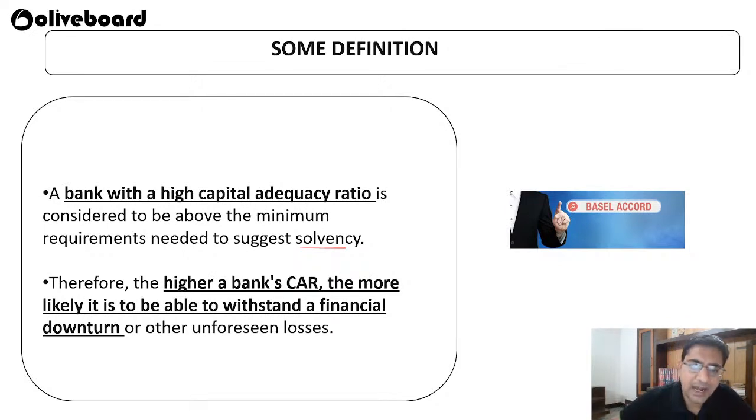The higher it is, the better the bank is able to withstand any kind of financial downturn or losses. That means the higher the ratio you have, the safer you are.